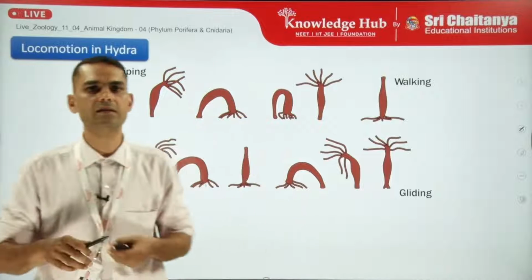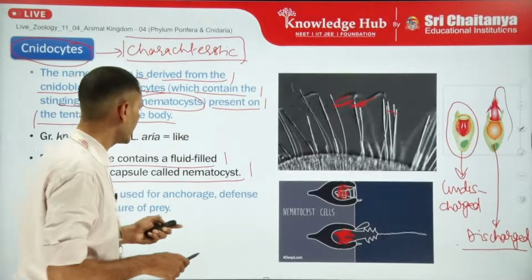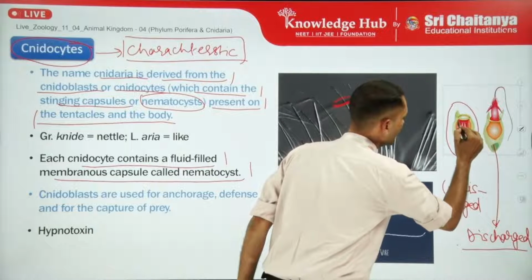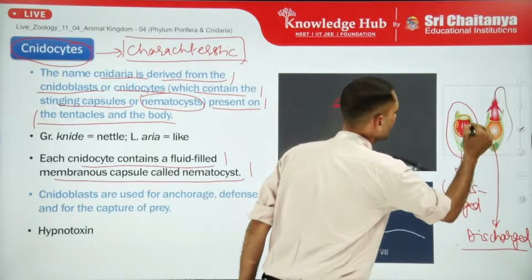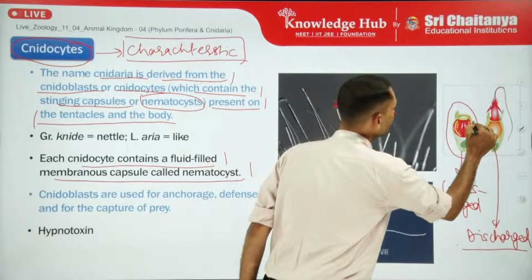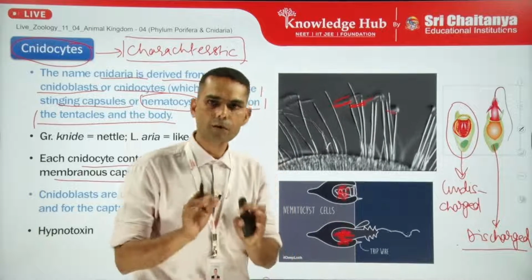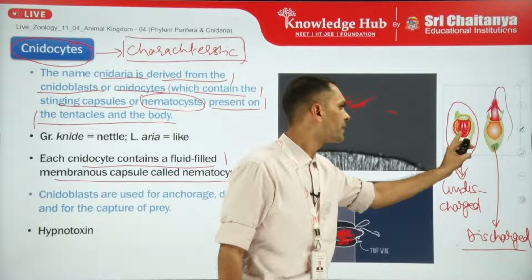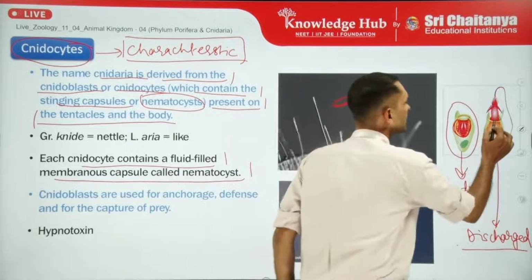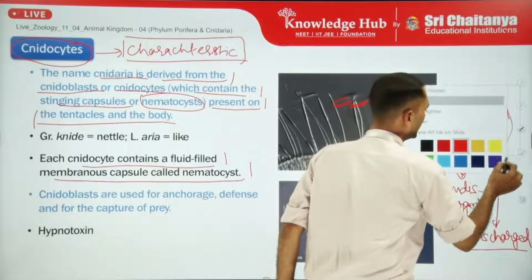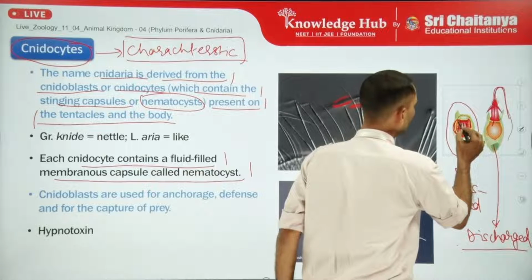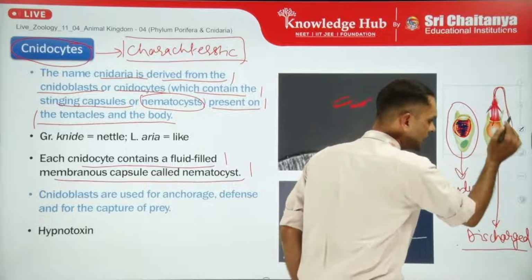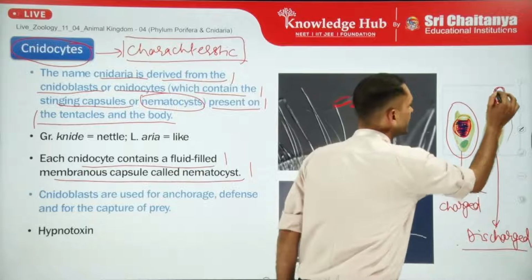The fluid is called hypnotoxin, and this particular capsule, which I am marking in red, is called the nematocyst, a fluid-filled capsule. Whatever fluid is there gets released through the thread. So when the cnidoblast is discharged, the fluid is released through its thread.